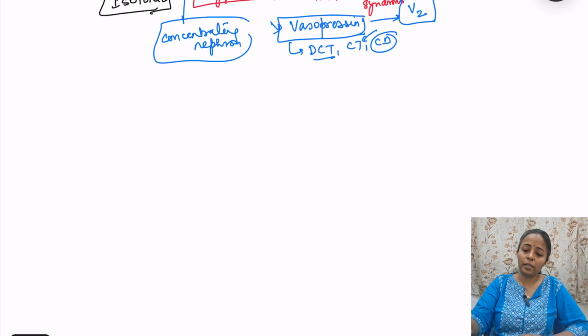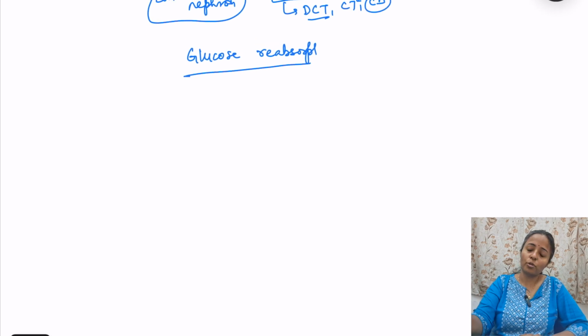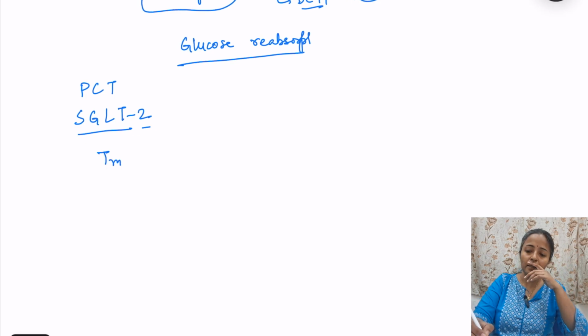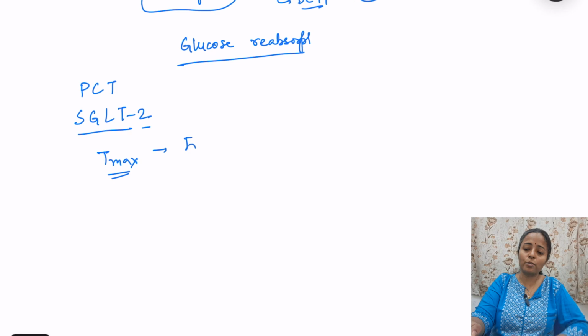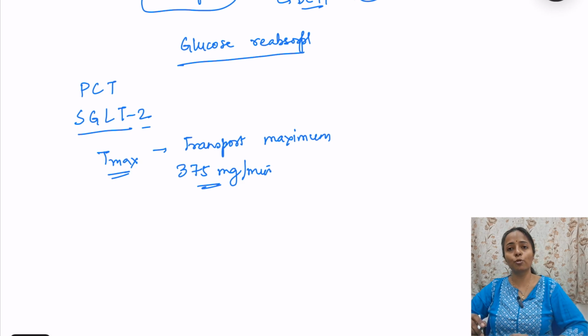Now, there is this glucose reabsorption, how that occurs, you should know a little bit of information about that. I told you it is occurring in PCT, and the transporter is SGLT2, sodium glucose transporter 2. And there is something known as Tmax, the transport maximum of glucose, that is the maximum glucose which can be absorbed in the nephrons, and that is 375 milligrams per minute. That is the maximum rate of glucose reabsorption. If more glucose is filtered, then that glucose is not going to be reabsorbed.